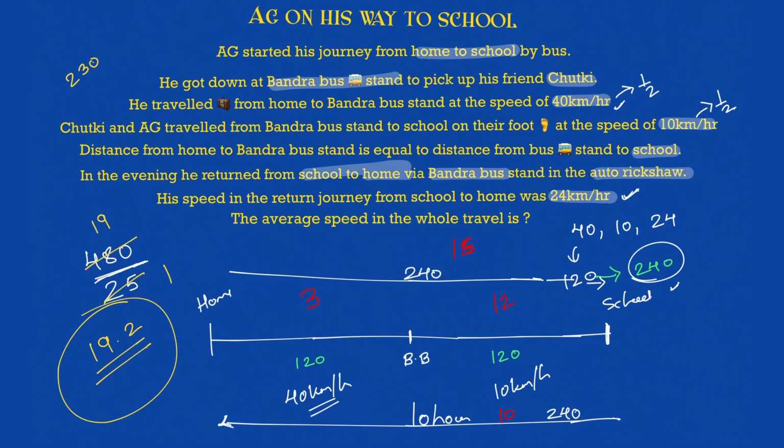Let's just take it again. 25 ones are correct. 23 was left, 230, 25 nines are 225, correct? So 19.2, correct? That should be our answer. That's it. So his speed in the entire journey is 19.2 kilometers per hour, and that is his average speed. What did we do? We just applied a simple formula: total distance upon total time.